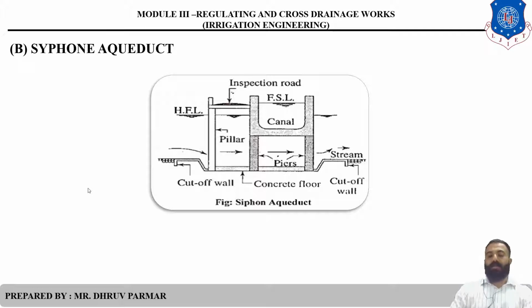So here in the siphon aqueduct, siphonic action is generated. So the total canal base section is supported on piers, as indicated in the diagram. Clear? Then the level of the piers is below the ground level. So silting problems do not occur. Done.